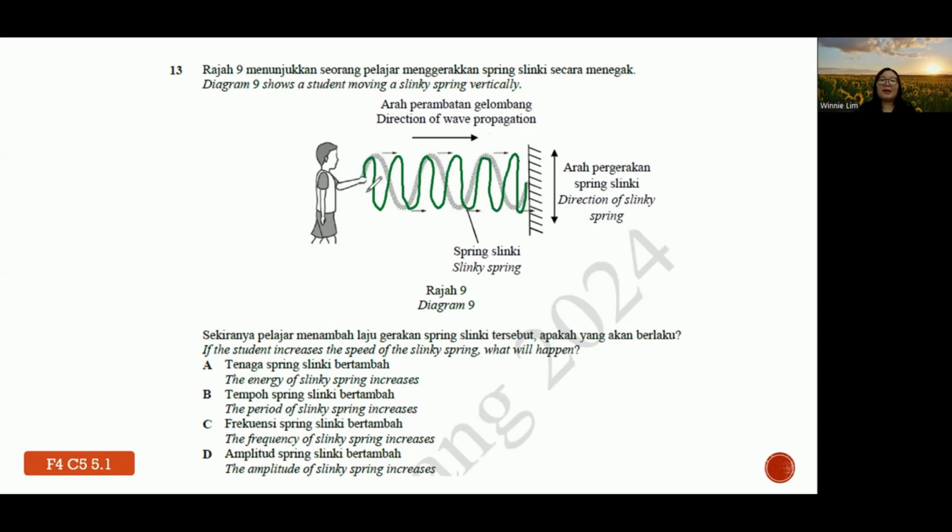So this idea of more waves is referred to as frequency. So that's why frequency increases. Okay, but nothing to do with energy. Energy is like if you swing harder. So amplitude will also remain the same. Okay.